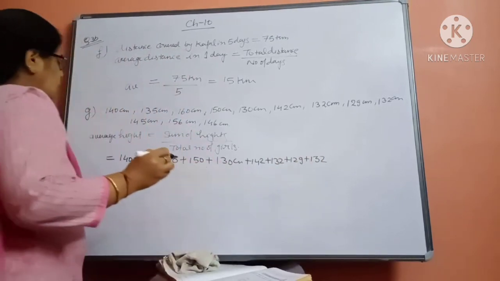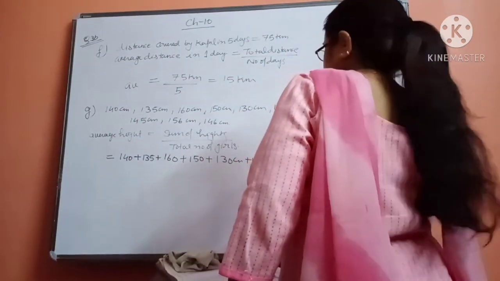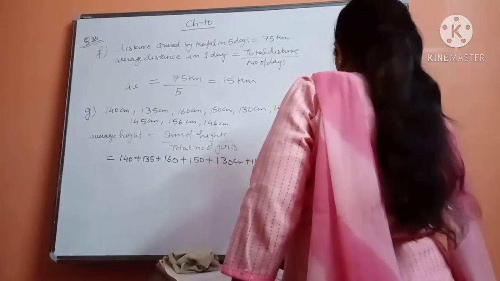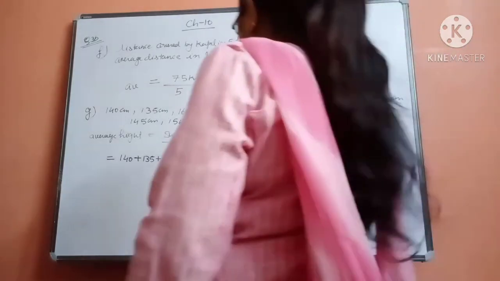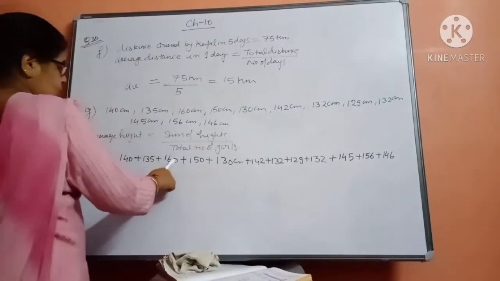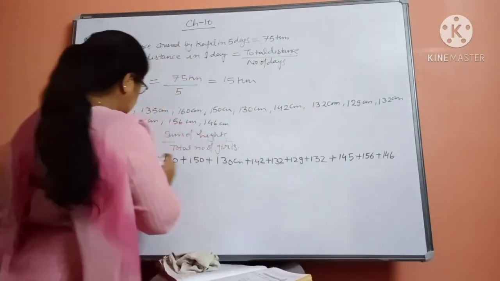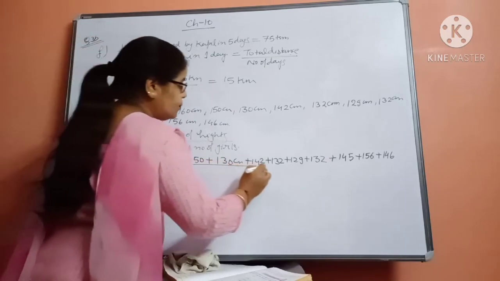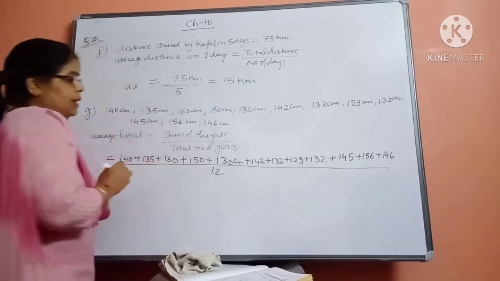Okay, and plus 145 plus 156 or plus 146. See that these are 12. 1, 2, 3, 4, 5, 6, 7, 8, 9, 10, 11, 12. Okay, divided by 12. Why we are counting them? These are 12, so that any numbers cannot be missed.